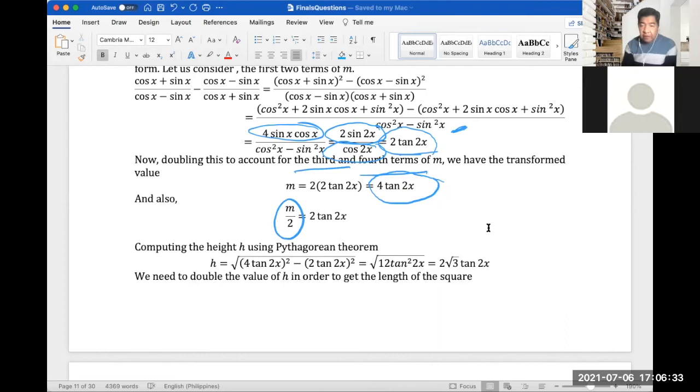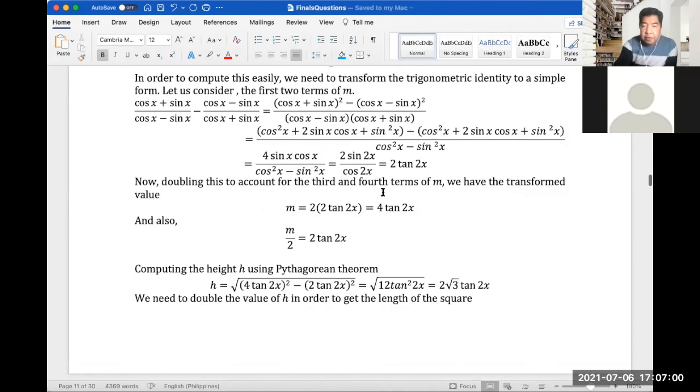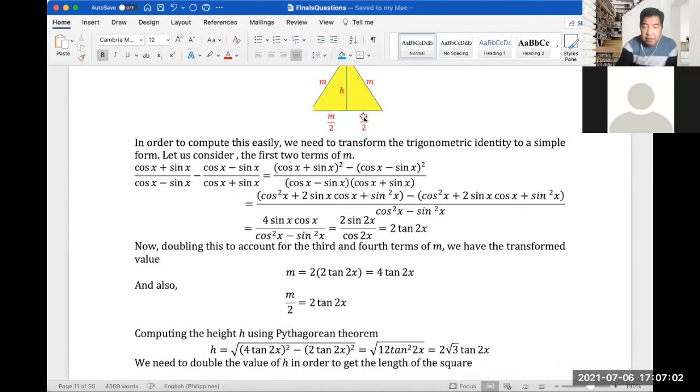Now computing the height of our triangle using the Pythagorean theorem, h would be the square root of the quantity 4 tangent 2x squared minus 2 tangent 2x squared, right? If you remember the drawing here, h, m, and m over 2, we're just solving for h. This is the value we inputted in the Pythagorean theorem, and this is our triangle here. And so we got 2 square root of 3 tangent 2x as our answer.